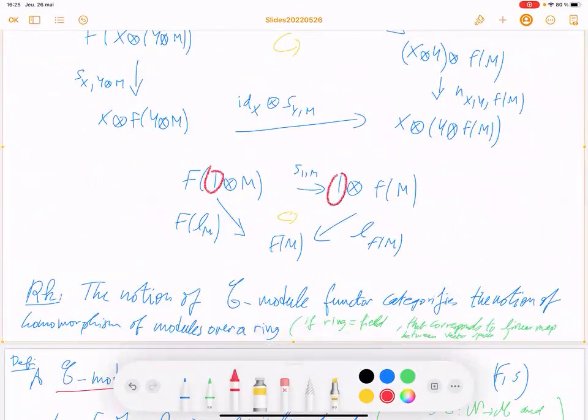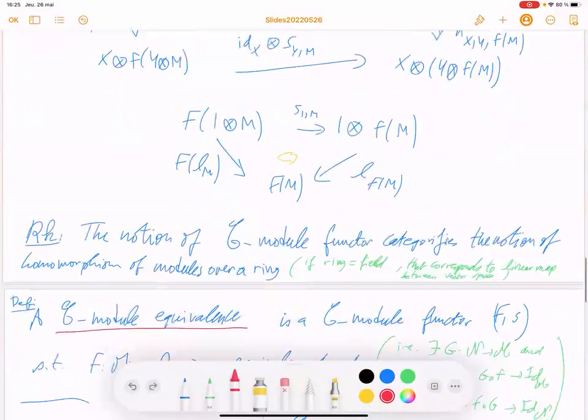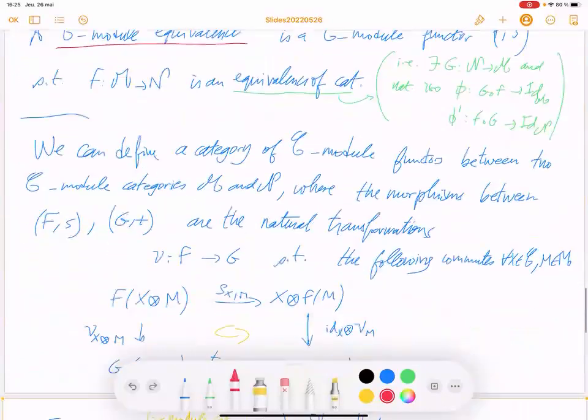But now we know that we can assume this is equal to M. This is identity, etc. So in fact, everything can cancel more or less. So you have S1M equal identity.